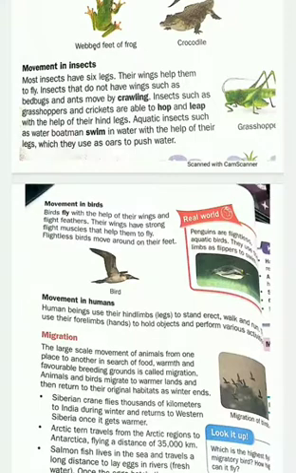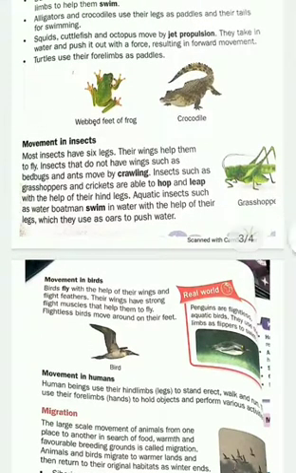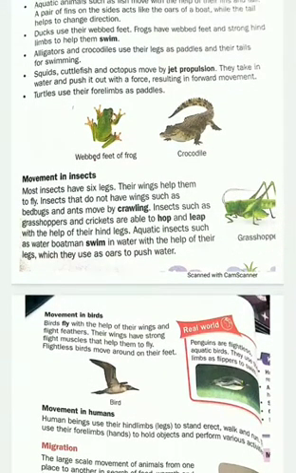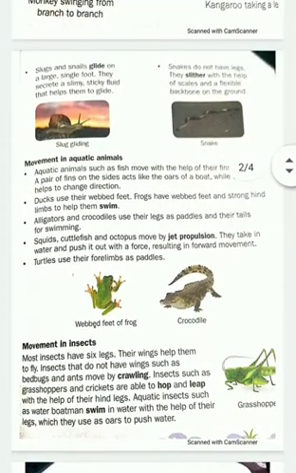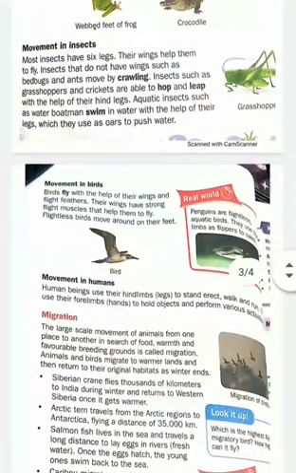Insects such as grasshoppers and crickets are able to hop and leap. What do you mean by leap? Leap means jump. They jump with the help of their hind limbs and show movement. And there are some aquatic insects like the water boatman which swim in water, using their legs as oars to push water. So I think the movement in insects is clear to you all.